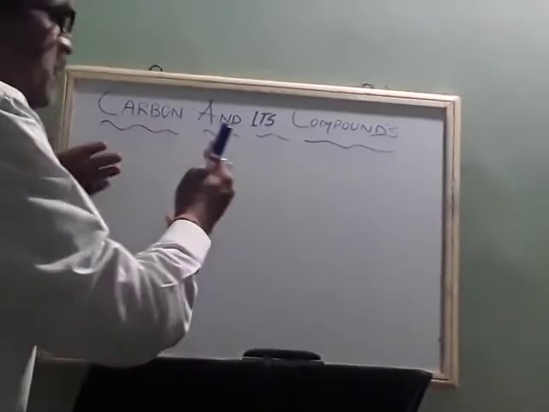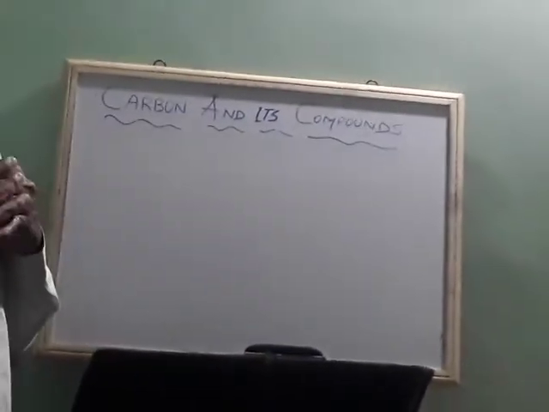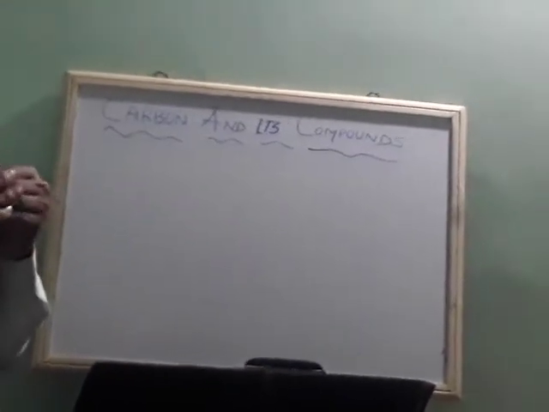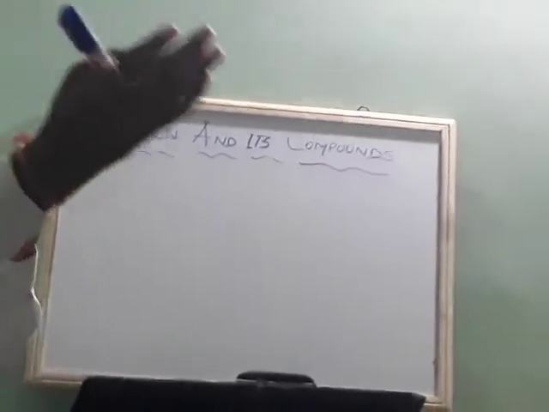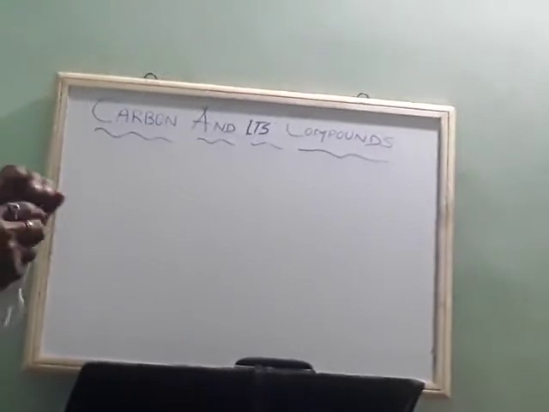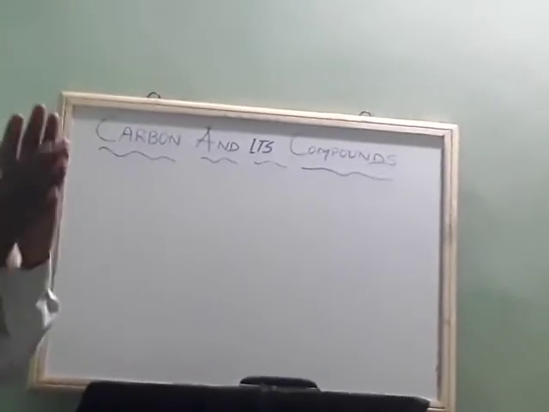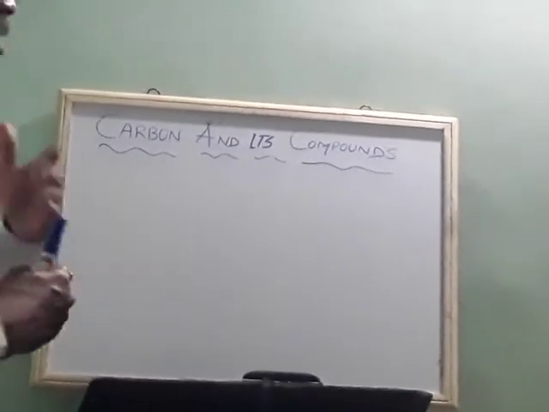If the carbon atom satisfies its number of electrons in its orbit, then it attains the nearest octet structure. Then we say carbon is satisfied, valency is satisfied. So how it happens, we'll see.